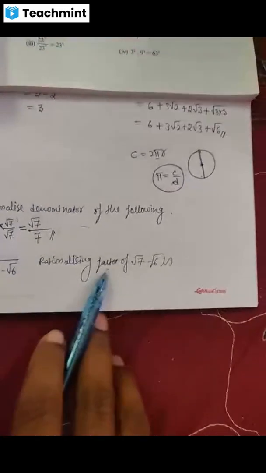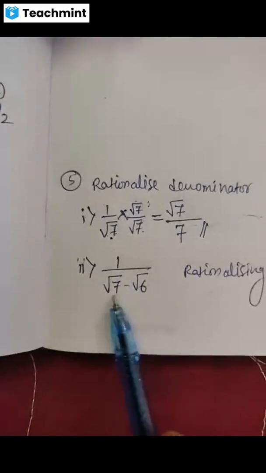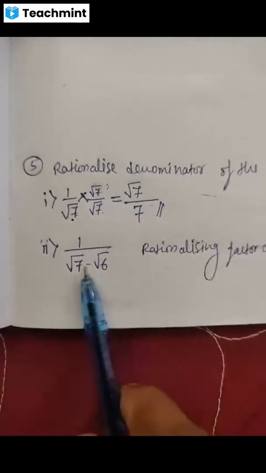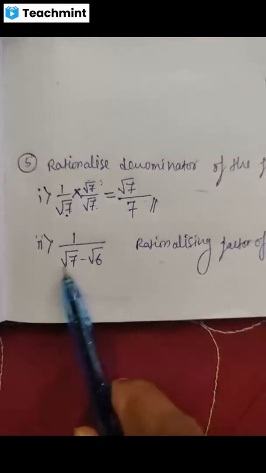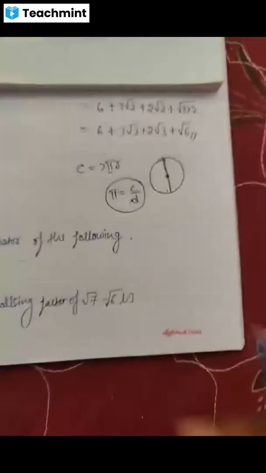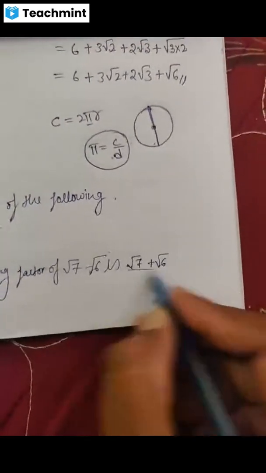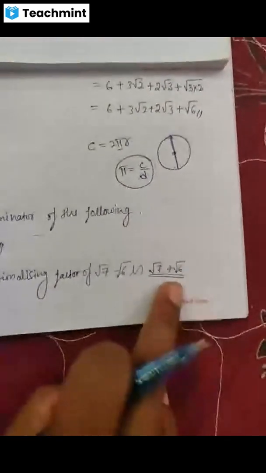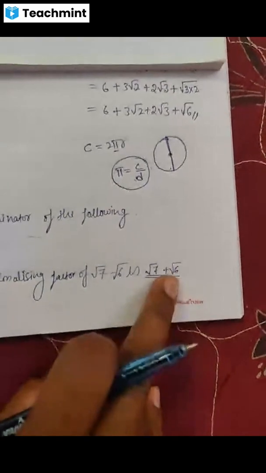So rationalizing, in the previous class only I told you that if it has a minus sign in between them, its rationalizing factor has a positive sign in between them, not a multiplication sign. Okay, the rationalizing factor of root 7 minus root 6 is root 7 plus root 6. So we have to multiply both numerator and denominator by root 7 plus root 6.